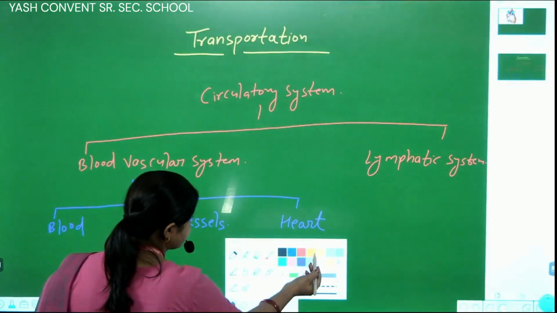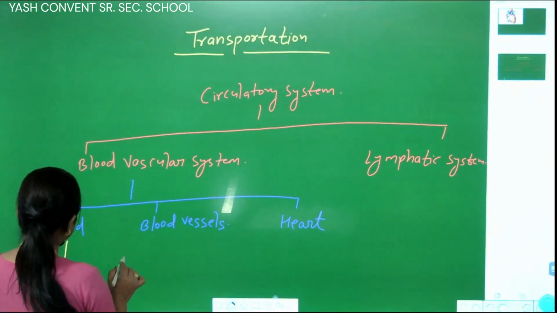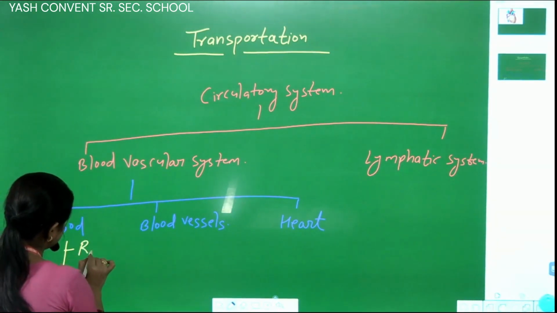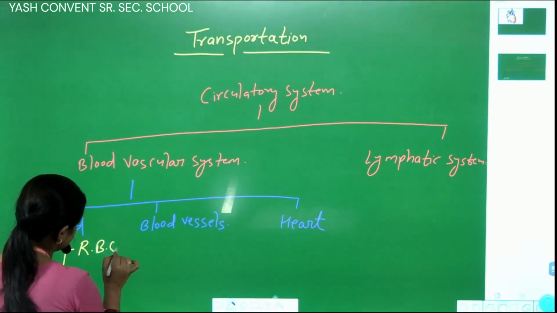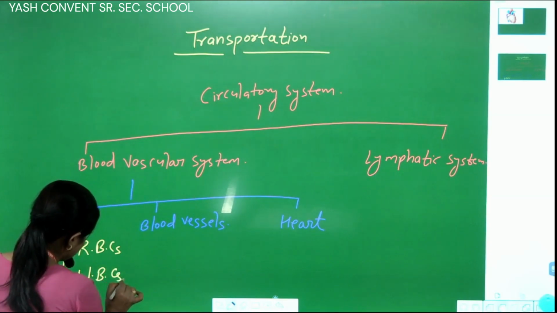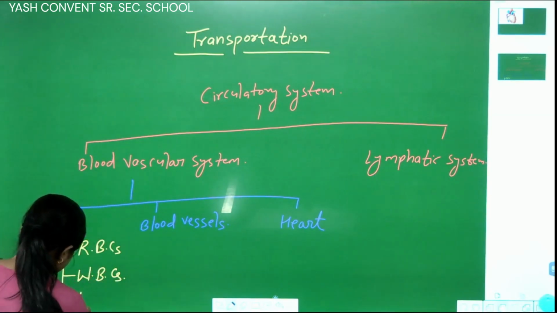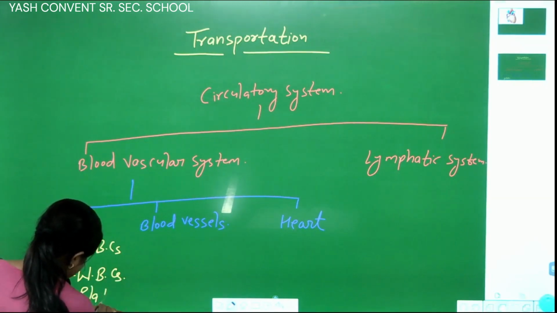In blood we will discuss the types of blood cells, like RBCs, WBCs, and platelets.